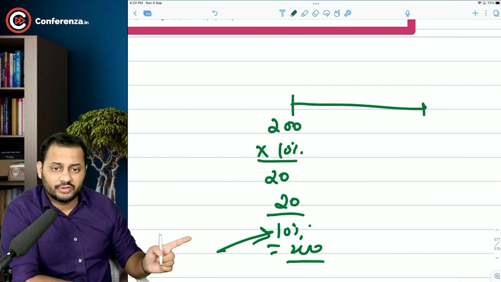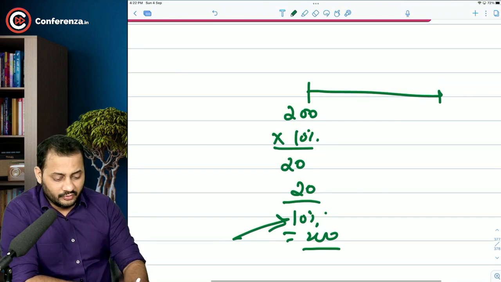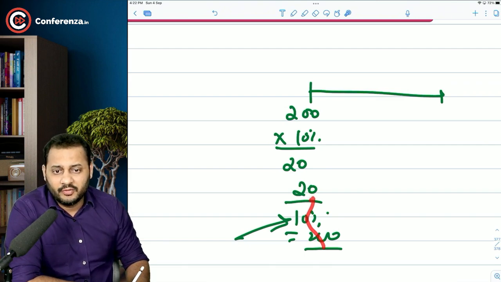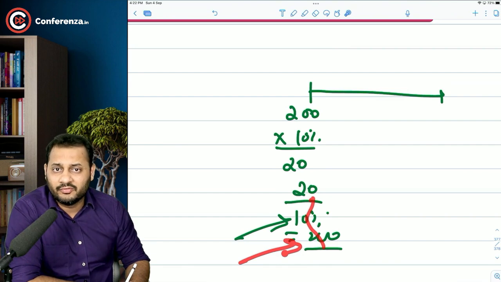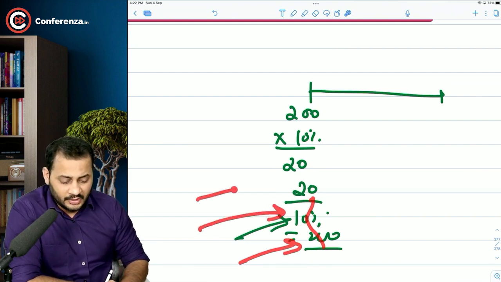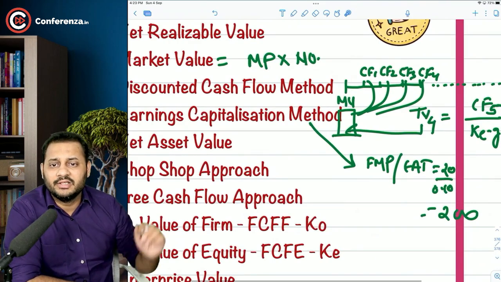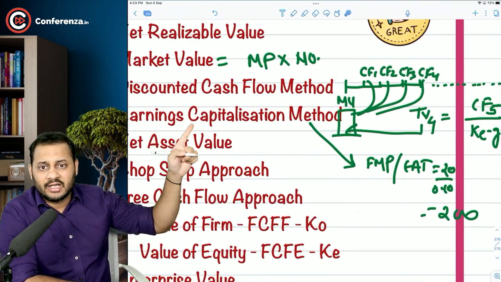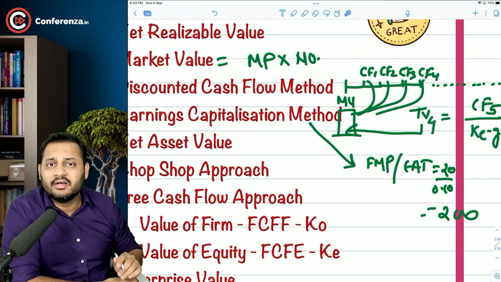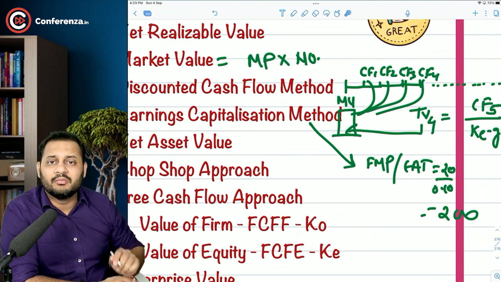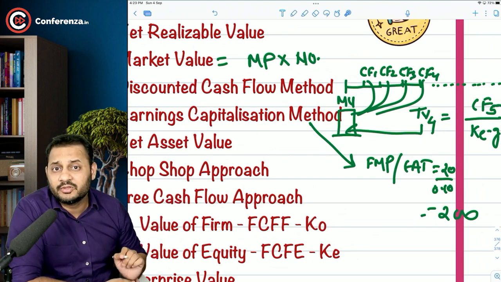This can be cost of equity. If you want to calculate the market value of the equity, then this will be the cost of equity, and this will be the earnings for the equity. If you want to calculate the market value of the firm, then this should be the cost of the firm, and this should be the earnings for the firm. We'll learn about that. But it's very simple. Earnings capitalization method means you capitalize the earnings. The capitalization factor will be the required rate of return. You calculate the net earnings divided by the factor, and you will get the market value of the company. Again, based on the concept of perpetuity.